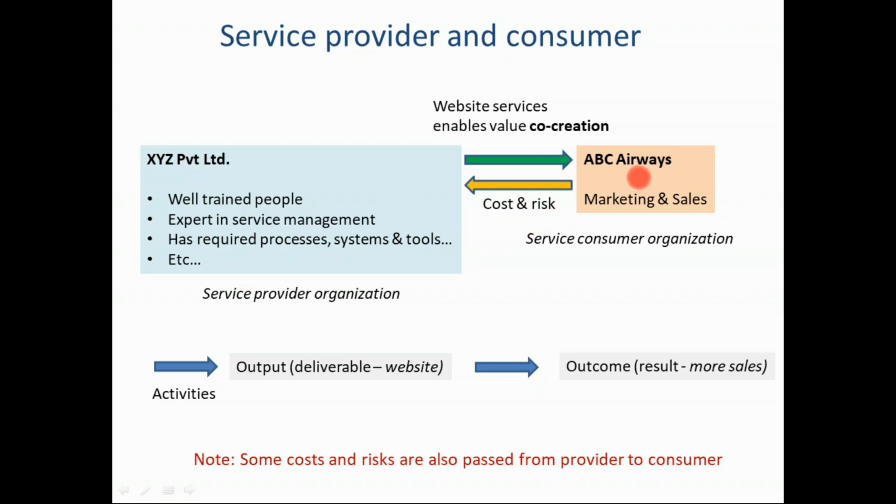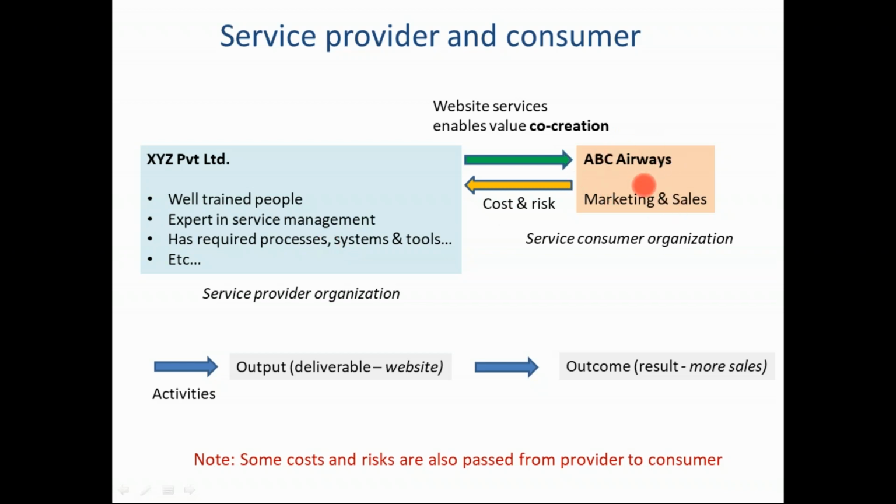Similarly, risk. The airline company doesn't want to manage the website failures. They know that the website could fail anytime, but they don't want to own that risk. They're passing the risk to the provider. The provider should ensure that the website is up and running properly. But do you think that the airways can pass on all the cost and risk? Definitely not. They have to pay some money to the provider for the services.